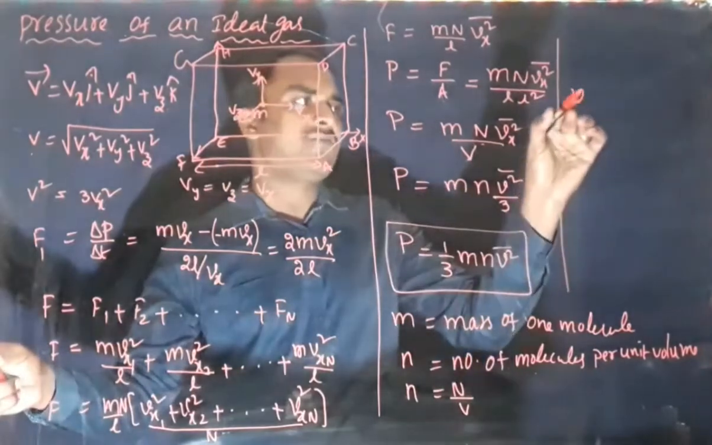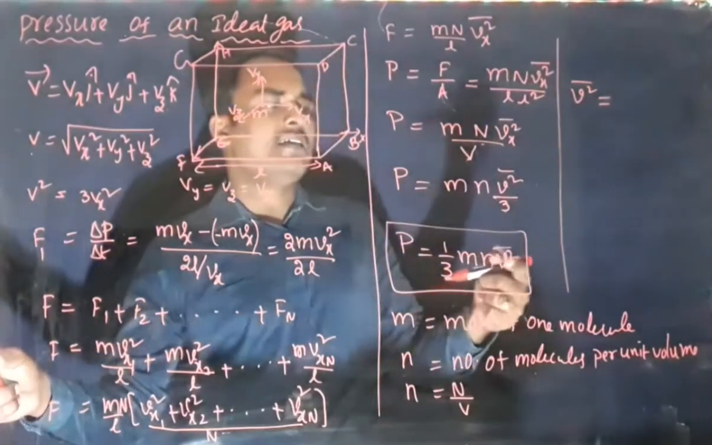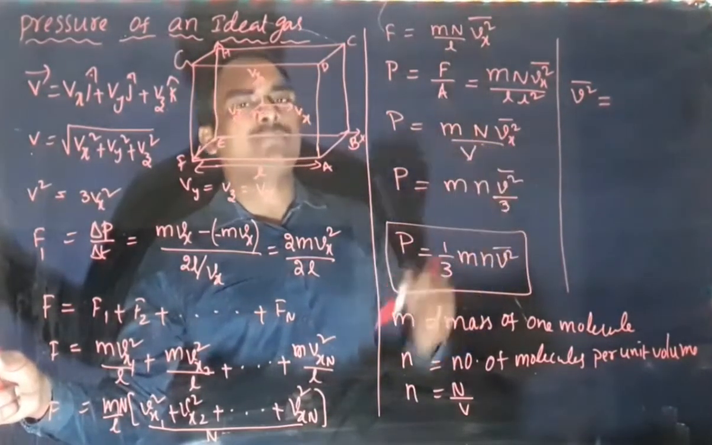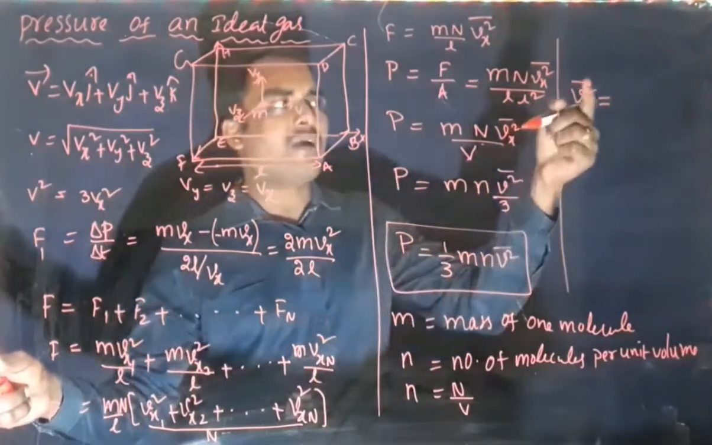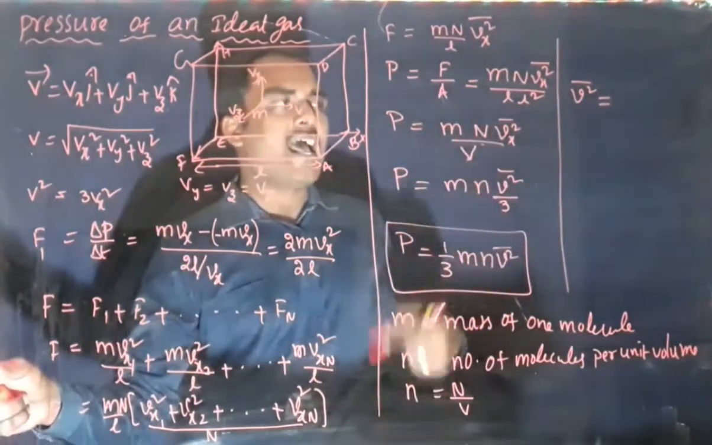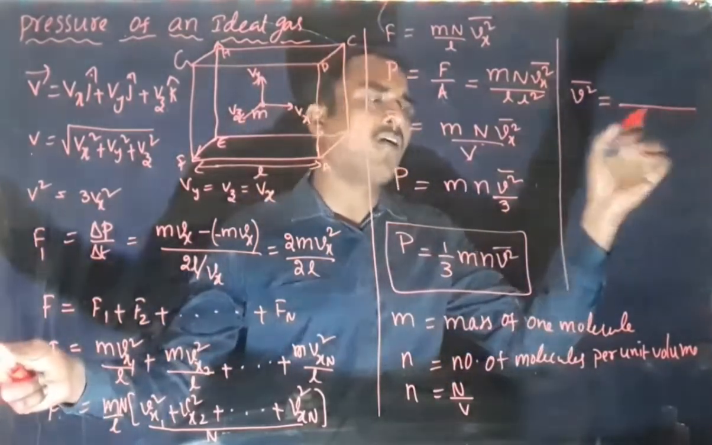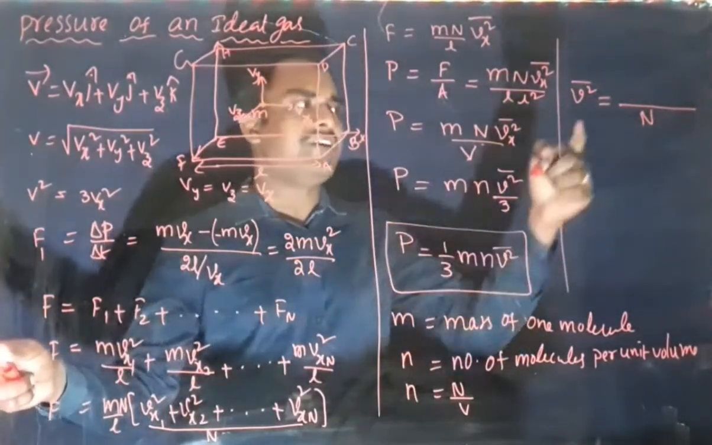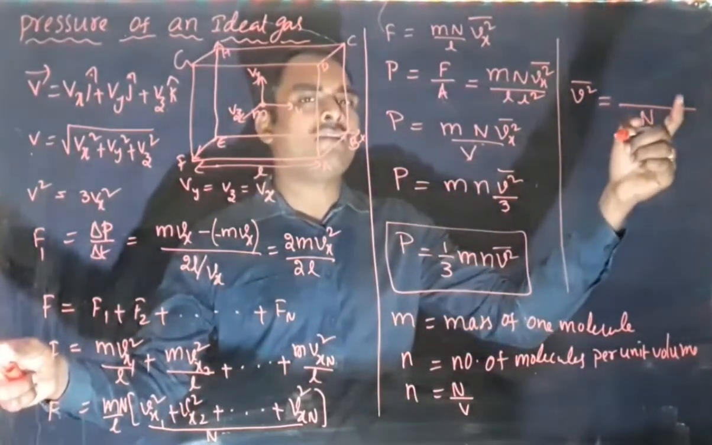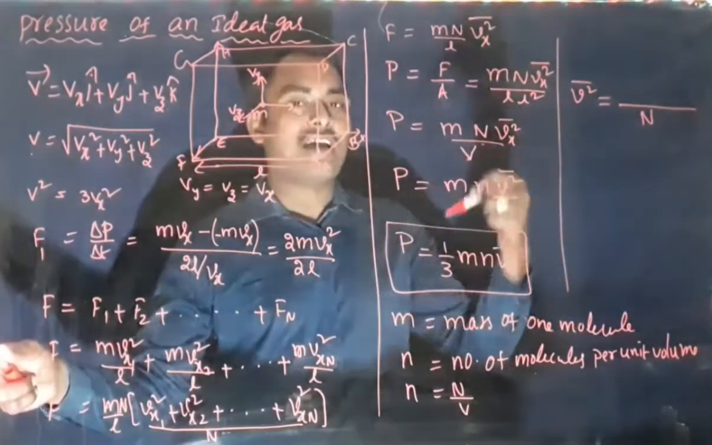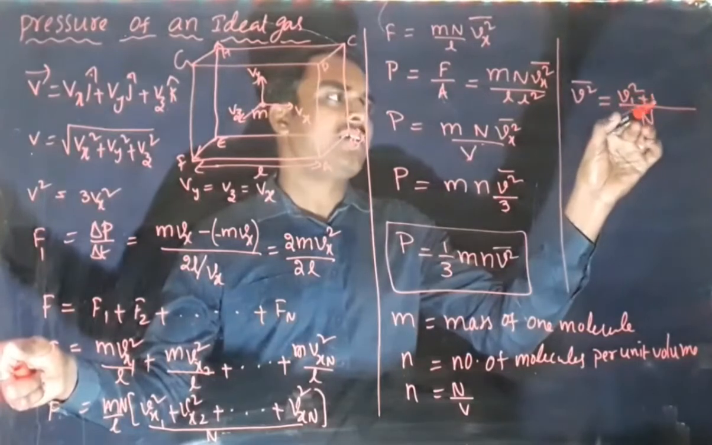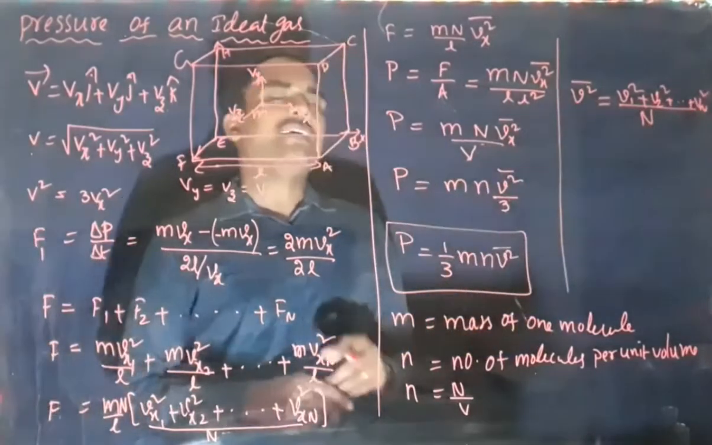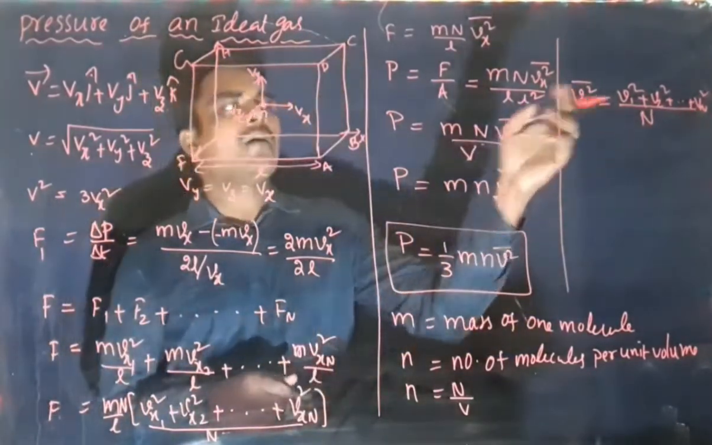Next, this V square bar. What is taken as V square bar? V square bar by 3 is written as Vx square bar. This bar indicates it is an average. Average means we add all the values and divide by the number of values. If there are n values, we divide by n. So here we add all n values, which are V square values. V1 square plus V2 square and so on up to Vn square, divided by n, will give us the average of V square.